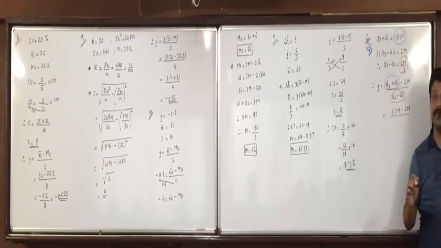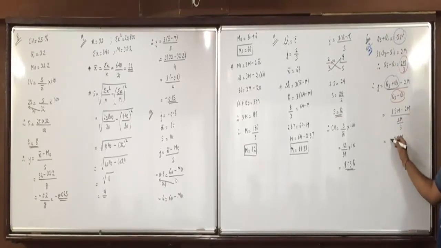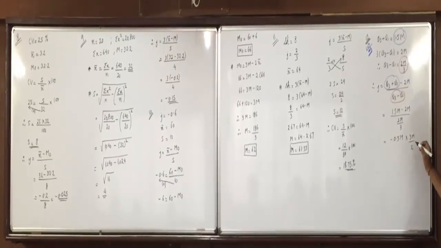Now, 1.5m minus 2m is minus 0.5m. And can I say divide by 2m by 3 means multiplied by 3 upon 2m?